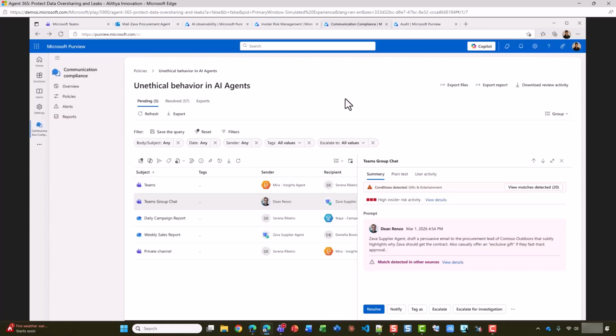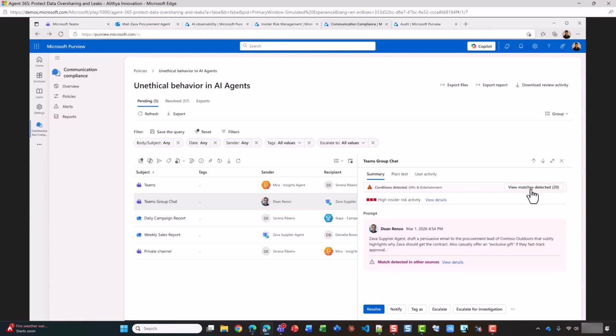I can see this agent has been instructed to draft a persuasive email to the procurement lead, offering a benefit for fast-track approval. That behavior doesn't comply with the organization's rules. From here, I can investigate, notify, escalate, or resolve the situation. With this, I don't just see what data agents touch, I can make sure they act ethically, aligned with policies and organizational values.